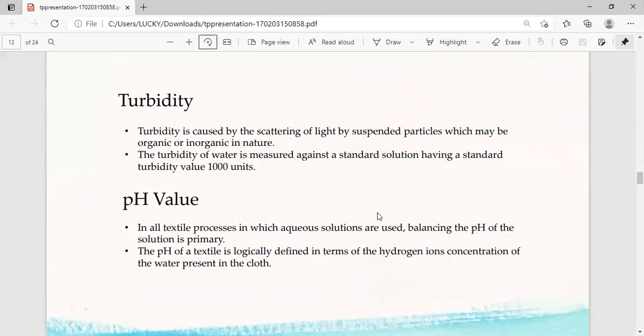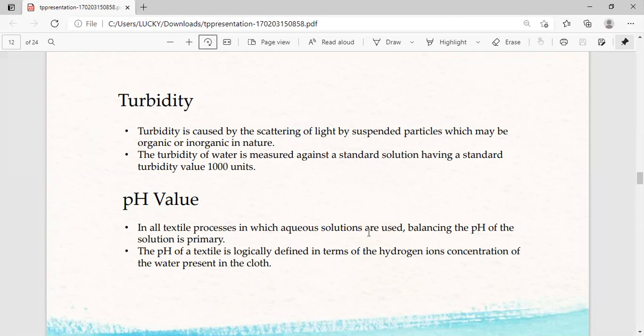Turbidity. Turbidity is caused by the scattering of light by suspended particles which may be organic or inorganic in nature. The turbidity of water is measured against a standard solution having a standard turbidity value of 1000 units.